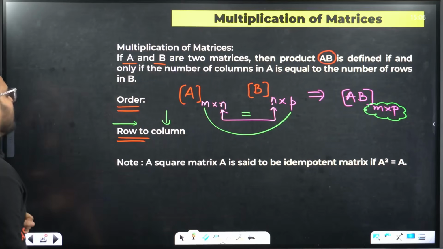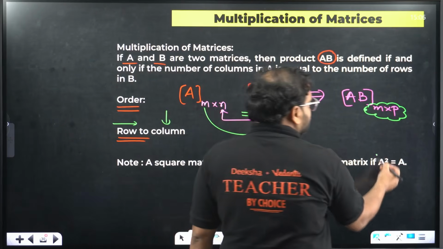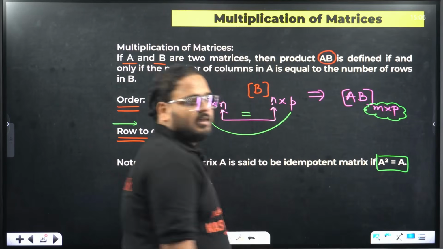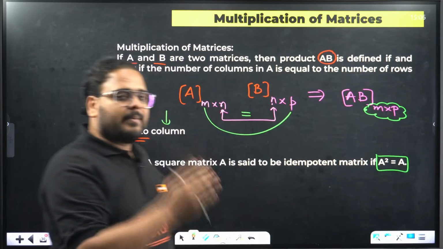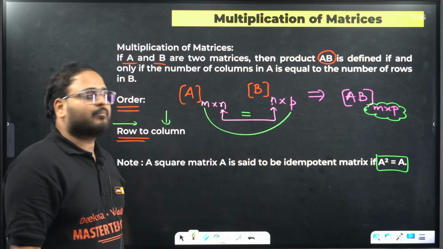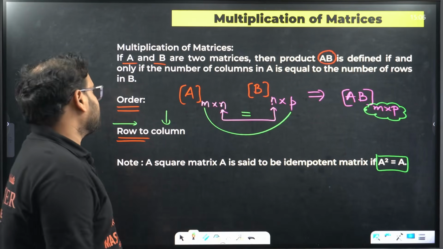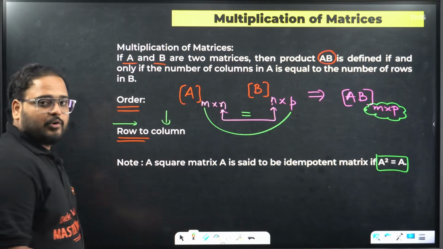Okay, that'll give you your one element. Now, a square matrix A is said to be an idempotent matrix if A square is equal to A. That is, the square of the matrix, meaning multiplication of A with itself, is equal to A. That is called an idempotent matrix. Okay, that's the condition of an idempotent matrix. Clear, sir? No doubt over here.